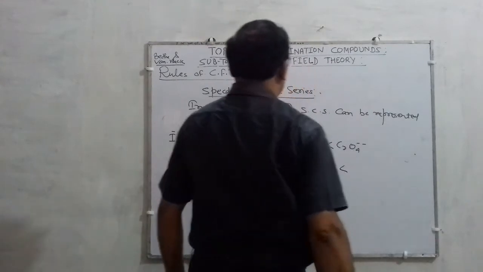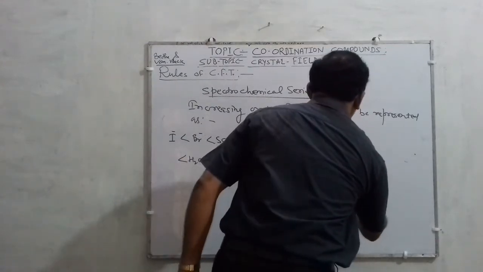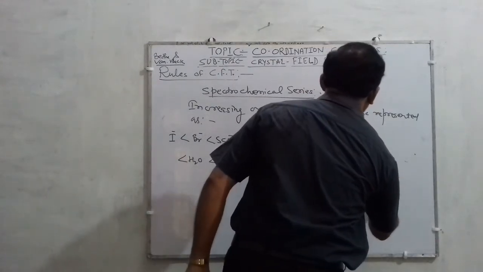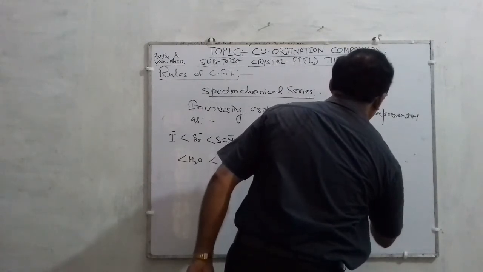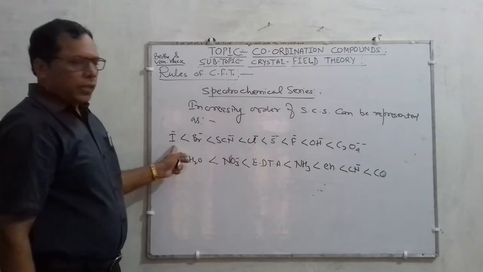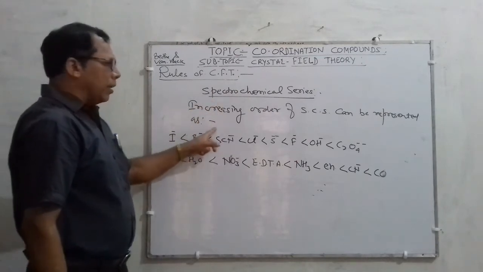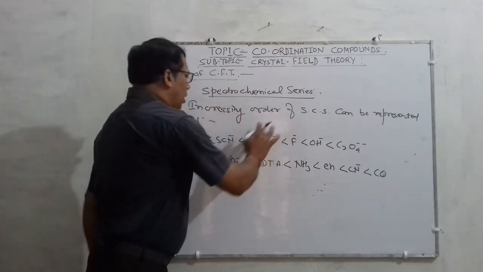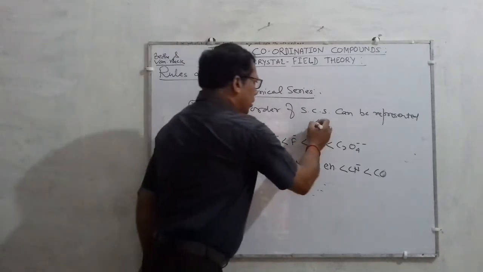And the next ligand is CN minus, and last is CO, carbonyl. So children, this is the order of the spectrochemical series in increasing order of crystal field splitting energy.